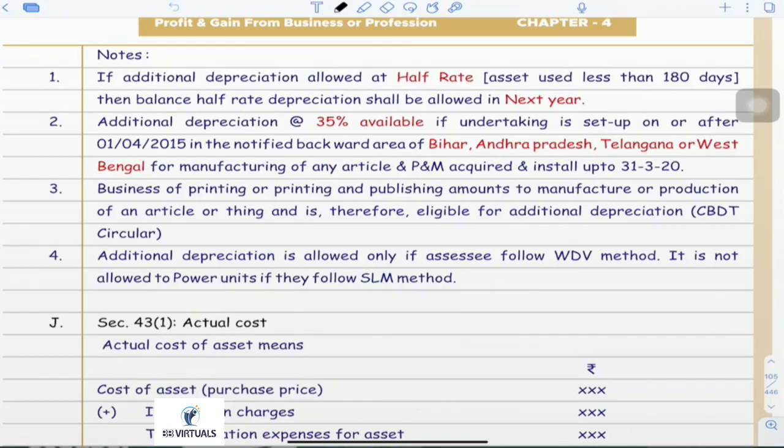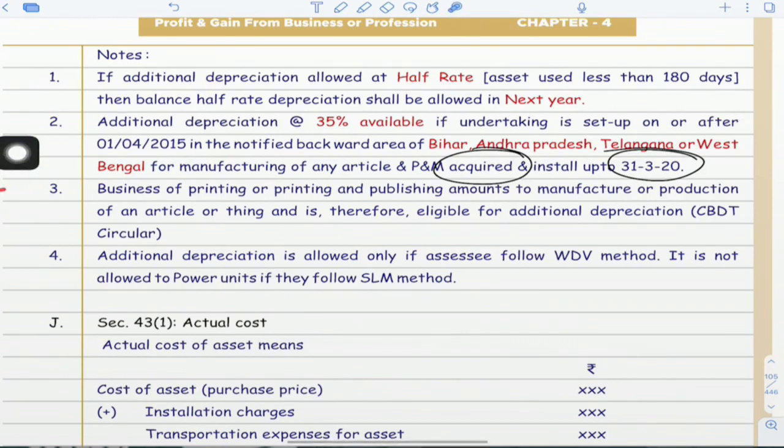Now guys, always remember that this section was applicable only if the plant and machinery was acquired and installed up to 31st March 2020. It means this section is not applicable from the current year. But if the asset was acquired in the last year and 50% depreciation, that is 17.5%, was claimed in the last year, then the remaining 17.5% depreciation will be allowed in the current year. So in simple words, this part on Andhra Pradesh, Telangana, West Bengal and so on is not applicable from the current year, but the remaining 50% depreciation will be allowed.